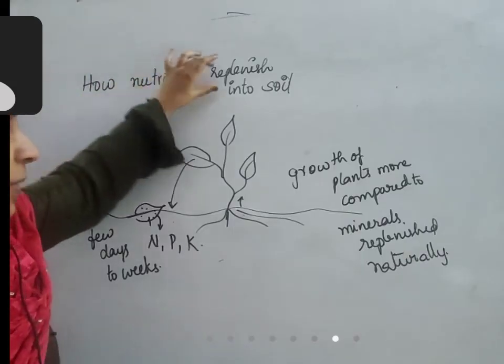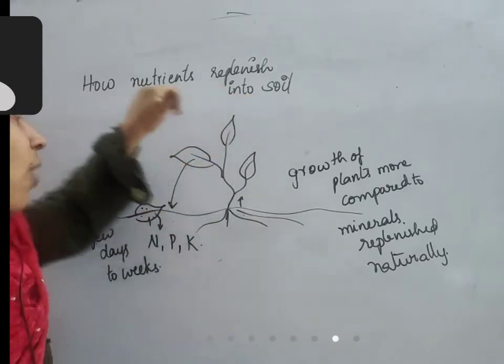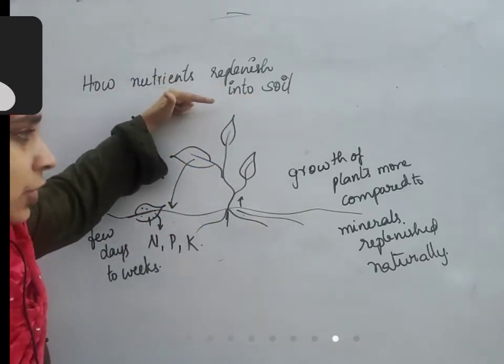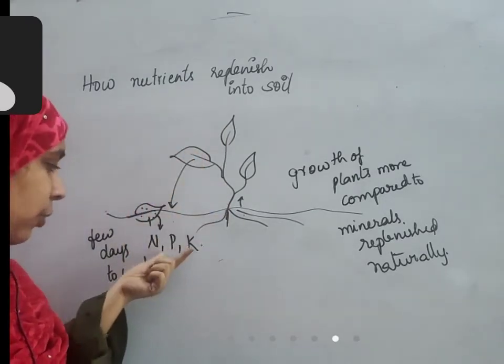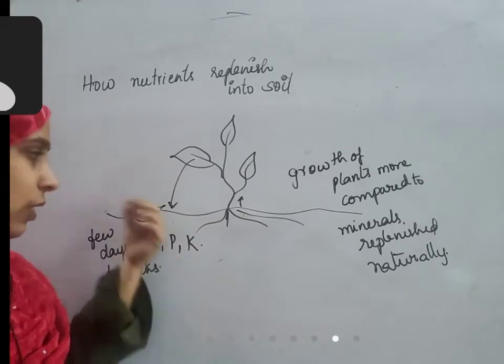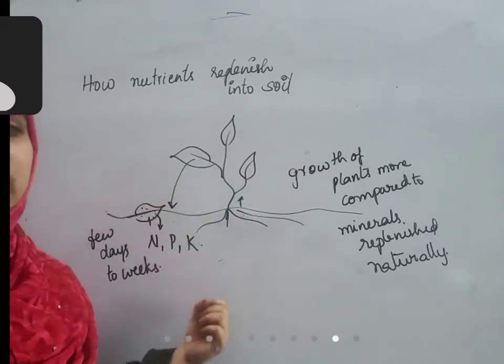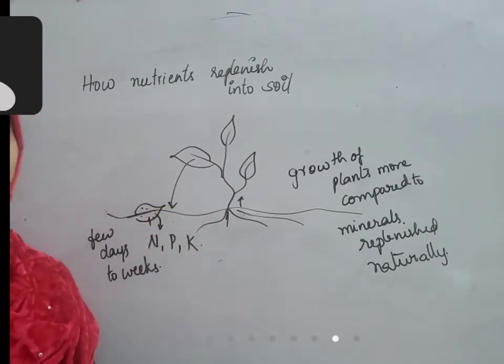How do nutrients replenish into the soil? This is our question. To understand this, first we'll understand why nutrients need to replenish into the soil. When plants are growing, all the sodium, potassium, phosphorus, this type of nutrients that are present will be used up by the plant. As a result of this, gradually soil will become deprived of those nutrients present in the soil.